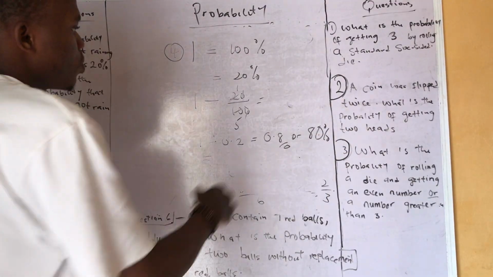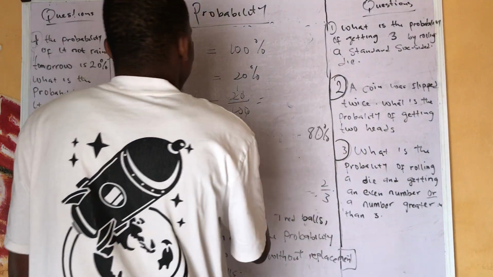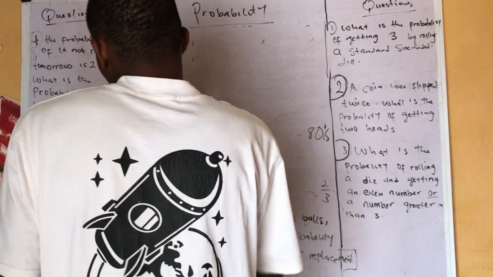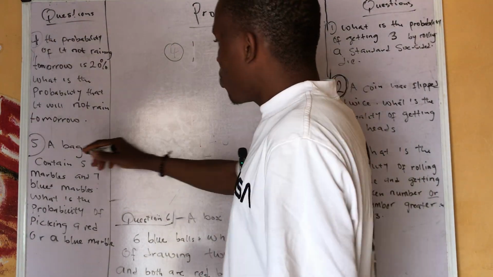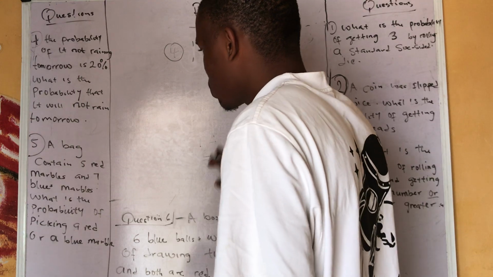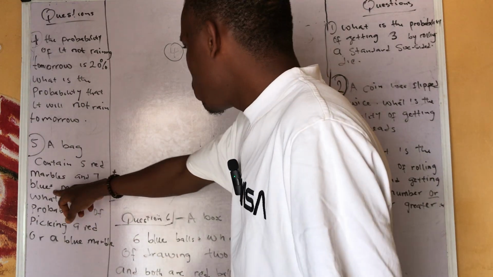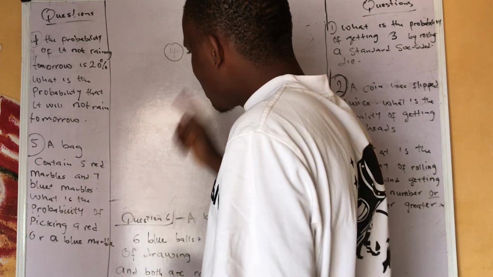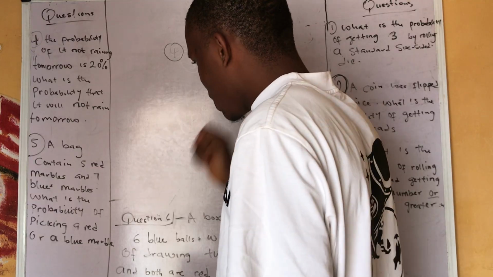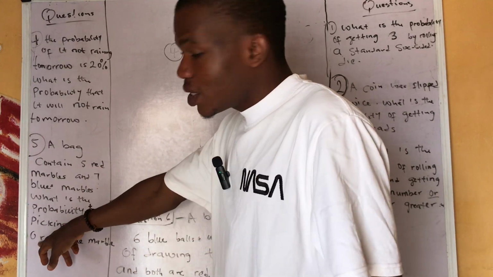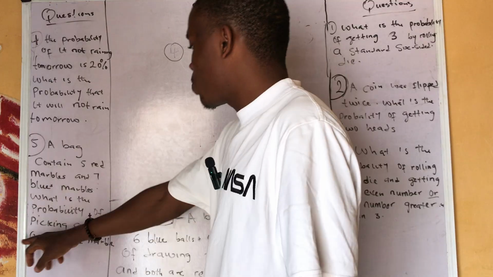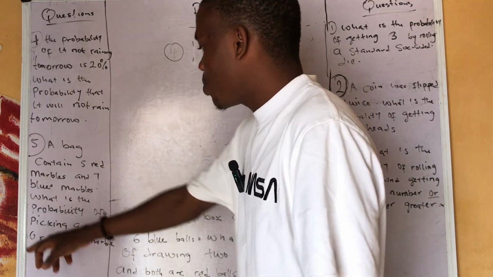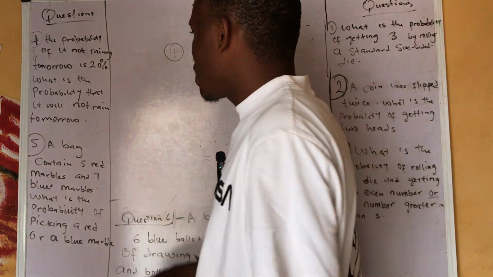Hope you got it. Now let's move on to question 5. Now they said a bag contained 5 red marbles and 7 blue marbles. They ask what is the probability of picking a red or a blue? Now is it addition or multiplication? It's simply addition, because there is an or.